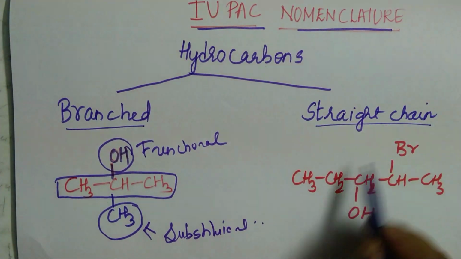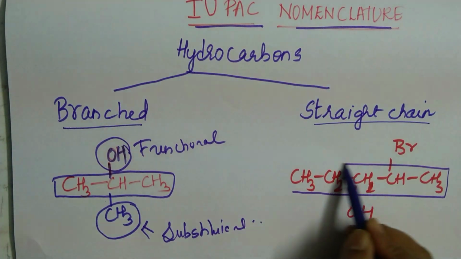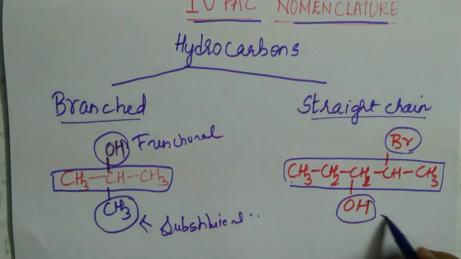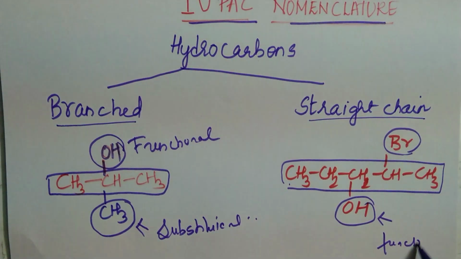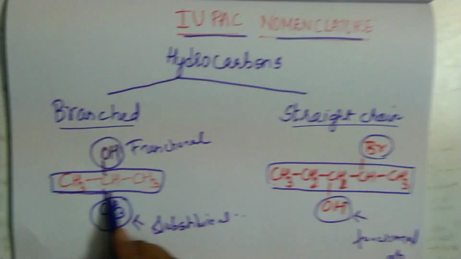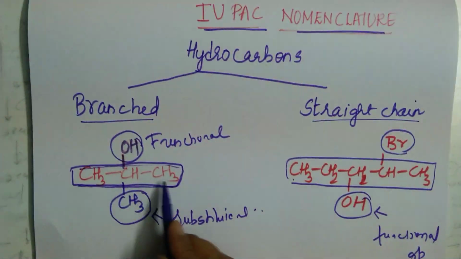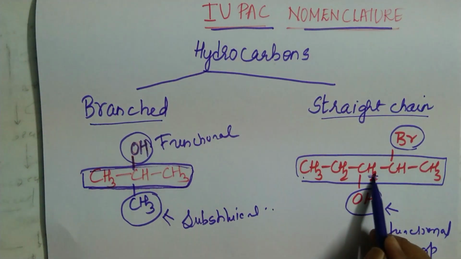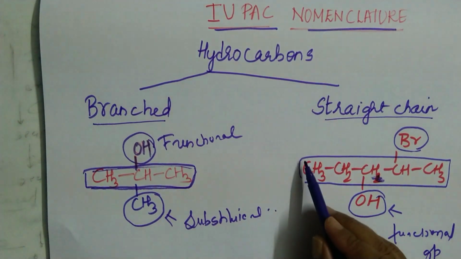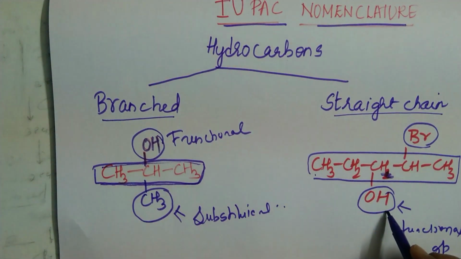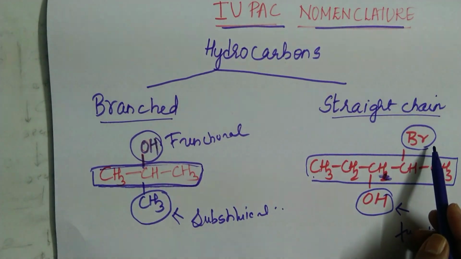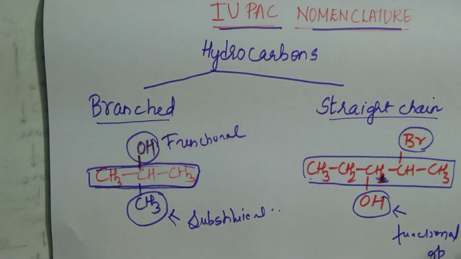Okay. And look at this. In straight chain, so this is the straight chain hydrocarbon, in which you have Br as well as OH. So this acts as a functional group. So whenever you are naming an organic compound, you have to first identify the longest chain. In this case, there are 3 carbon atoms. In this case, there are how many carbon atoms? 1, 2, 3, 4 and 5 carbon atoms. So you have to identify the longest carbon chain, identify the functional groups and identify the substituents. And then you will arrive at the name of the organic compound.